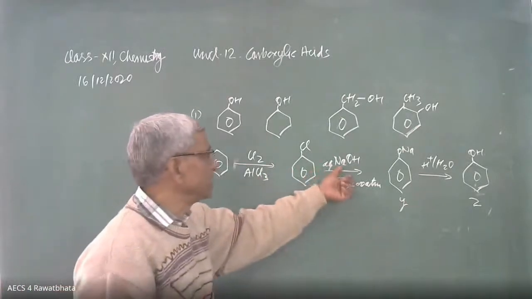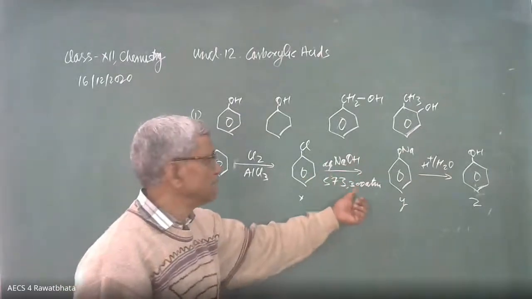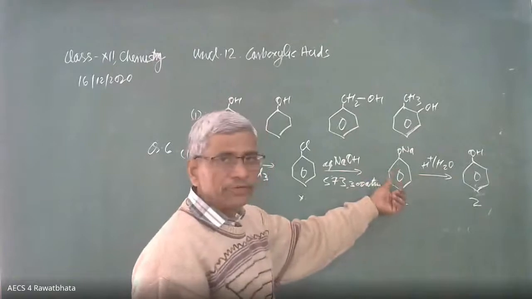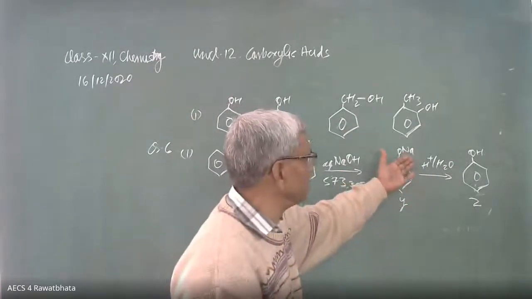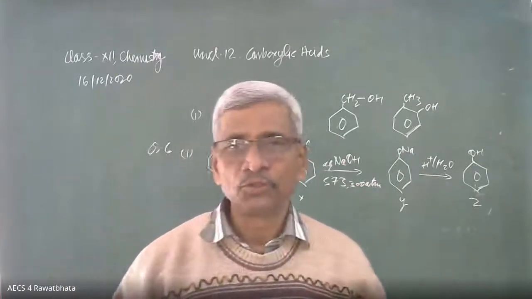Then it combines with NaOH, Dow process. This is called Dow process. We get sodium salt of this benzene, sodium phenoxide. Then Na can be replaced by hydrogen using dilute acid. This is the step. So reactions.